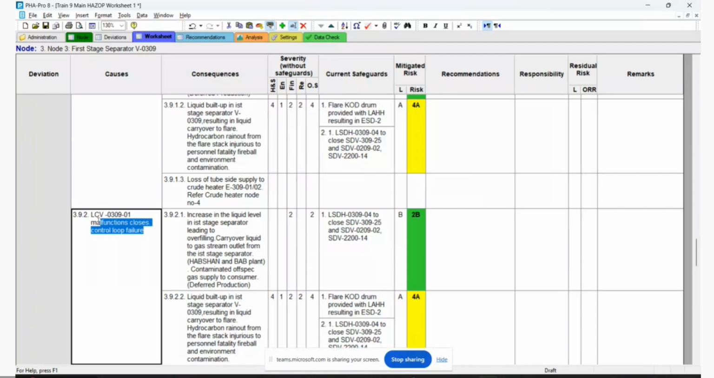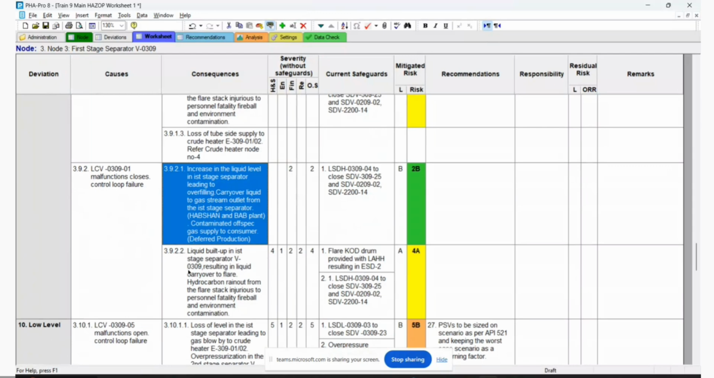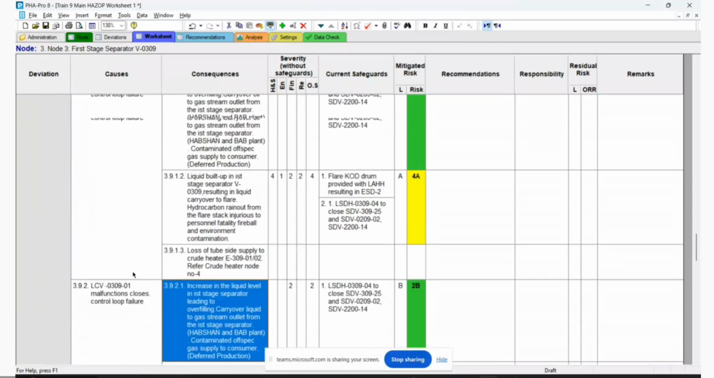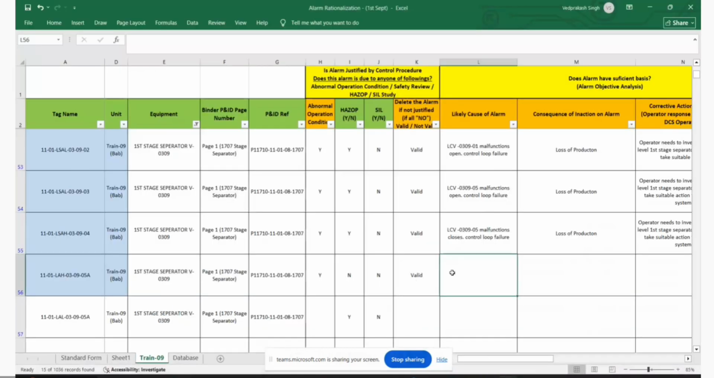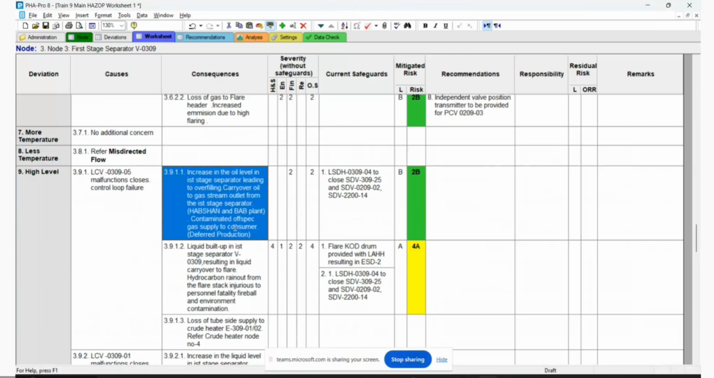This same one? No, 05, I think. LCP 05. Okay, yes, this one, 030905, right? Yes, this is the cause of creating high level here. So if the alarm comes in and the operator doesn't take action, it will go to trip, right? It will go high, yes.